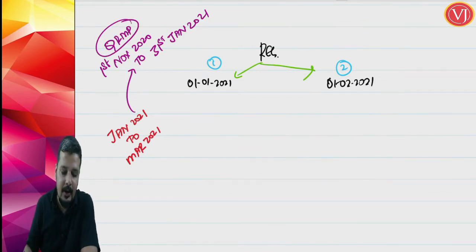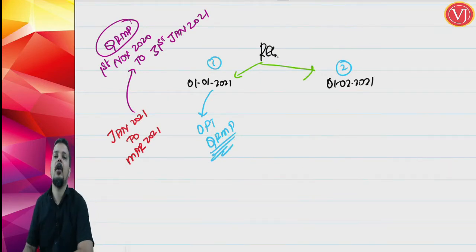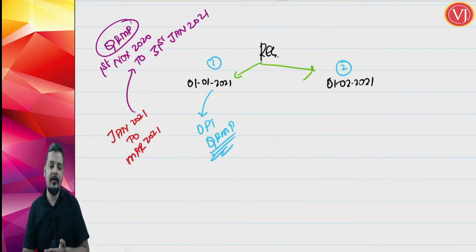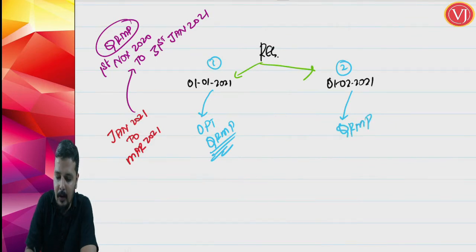This is the window. If you have got registration on 1st of Jan 2021, you can opt for QRMP scheme. Why? You fall in the window of 1st November 2020 till 31st of Jan 2021. But if you have got registration with effect from 1st February 2021, you cannot opt for QRMP scheme. You have to go for MRMP scheme.